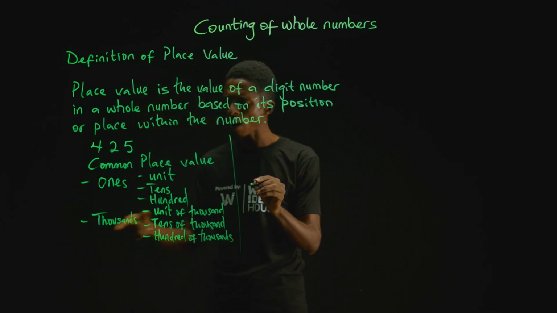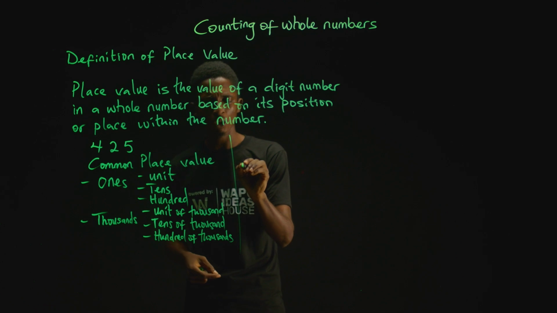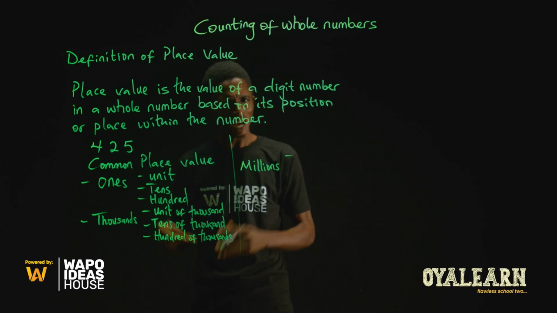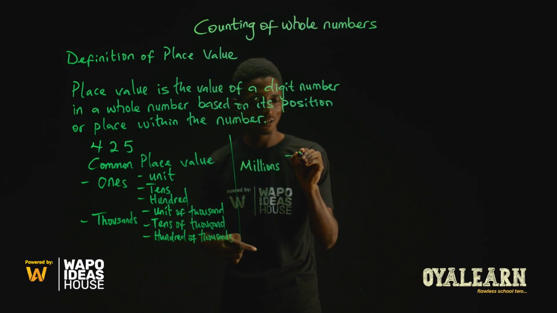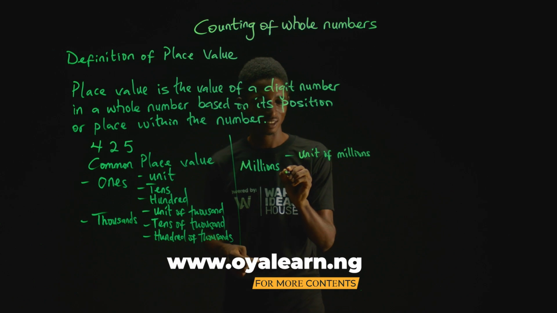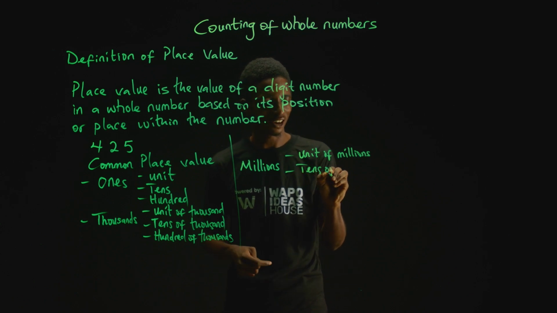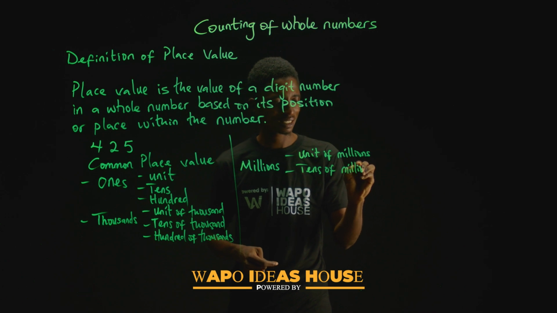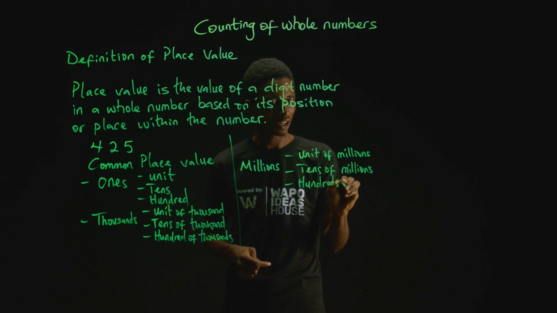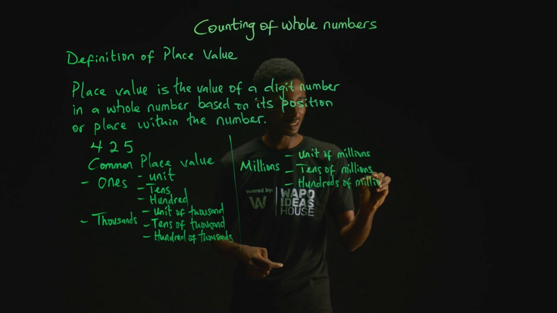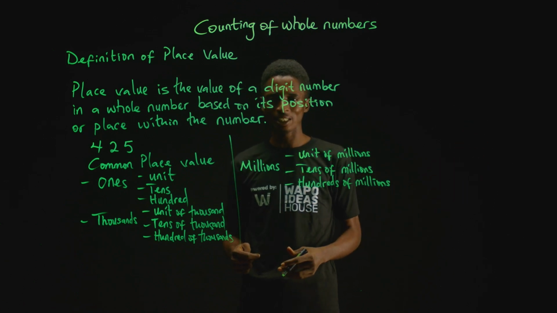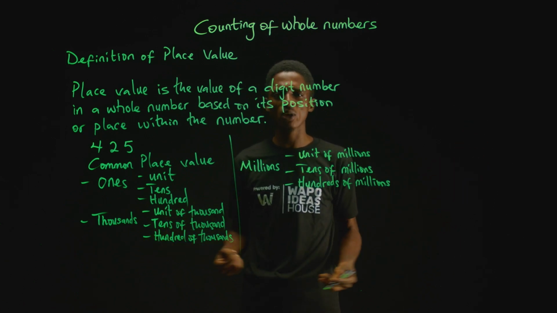Beyond this, after the thousands, we have what we know as millions. And just like we have here, I believe now you know what we are talking about. Here we have unit of millions, tens of millions, hundred of millions. These go on forever till infinity. Numbers are so large, there is no telling where it ends.